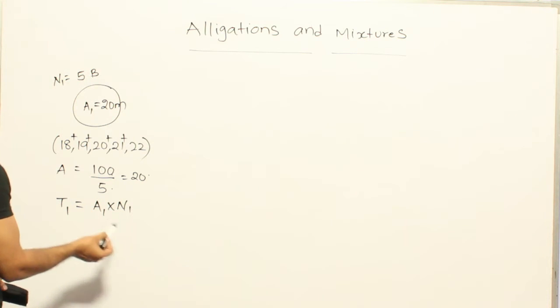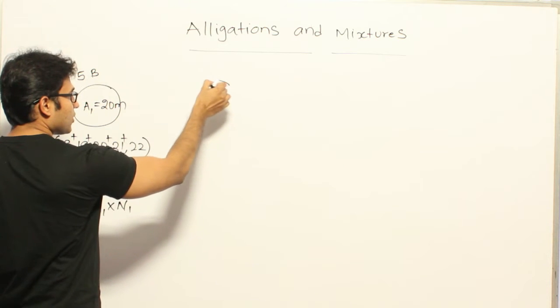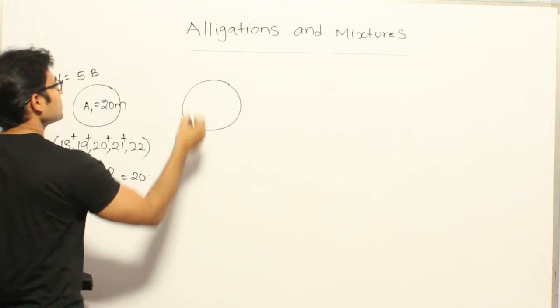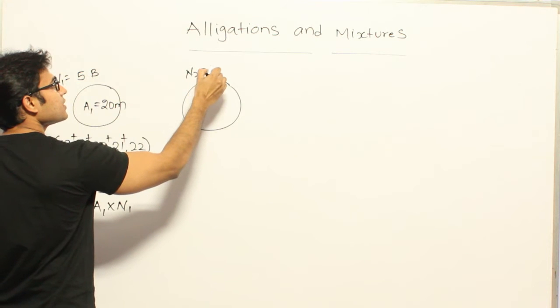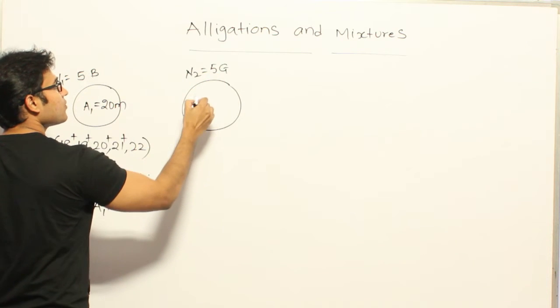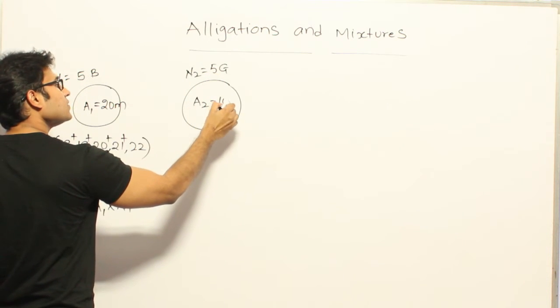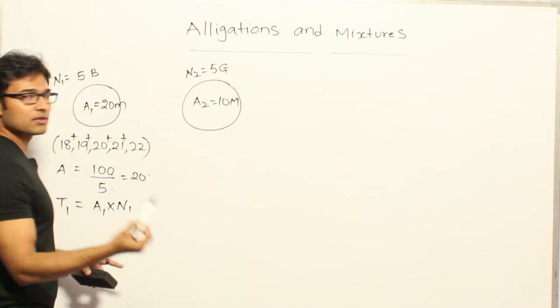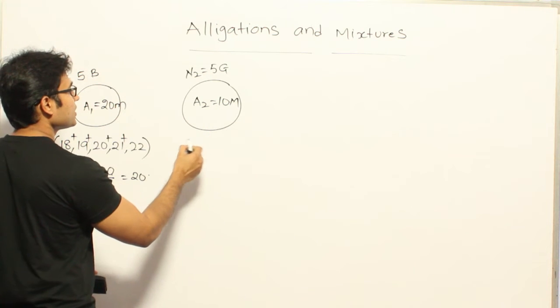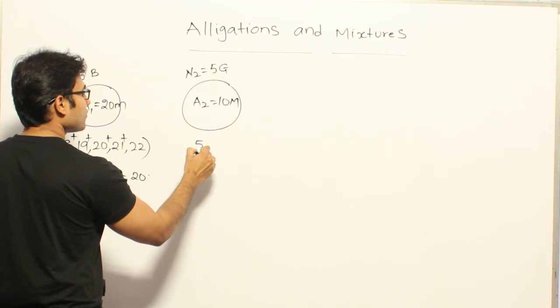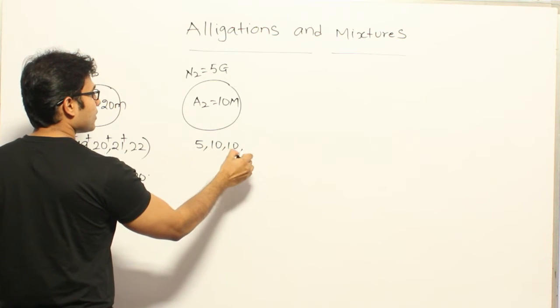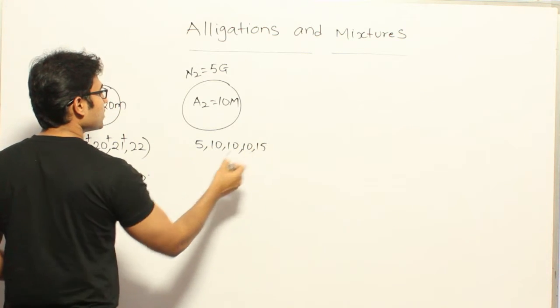Got it? Now let us assume that there is one more group, a group of five girls, and the average of this group is, assume, 10 marks. Let us say the distribution of the marks is 5, 10, 10, 10, maybe 15.